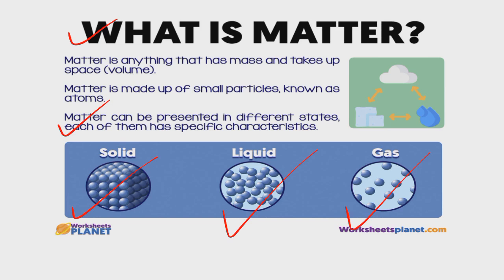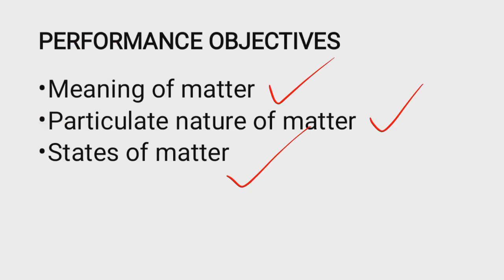So in summary, on this slide, we are able to define matter as anything that has mass and occupies space. We have also made mention of the particles that matter is made up of, which are the atoms, molecules, and ions, as well as the states in which matter exists, which are the solid state, the liquid state, and the gaseous state. With this, the first objective of the class has been achieved, which is, at the end of the class, learners should describe the meaning of matter.